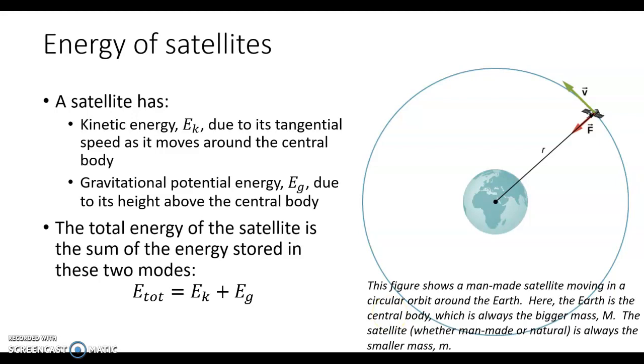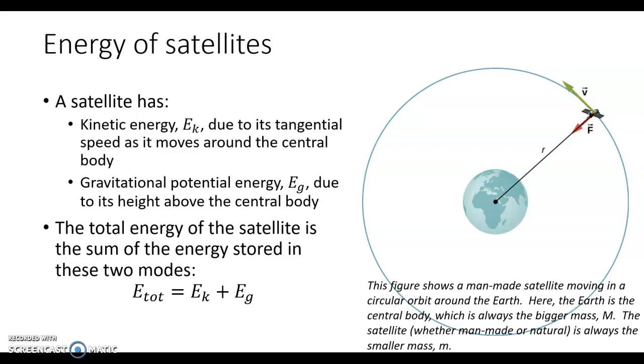In this figure on the screen, we're showing a man-made satellite moving around the Earth. So here, the Earth is the central body that's exerting the gravitational force on the satellite. That central body, which is the Earth, is the larger mass. The satellite, which is the object that's moving in the orbital path, is the smaller mass. That concept of smaller and bigger mass is true for any satellite system.